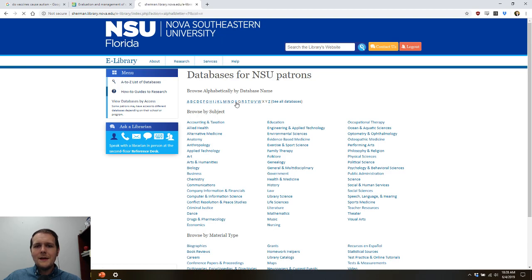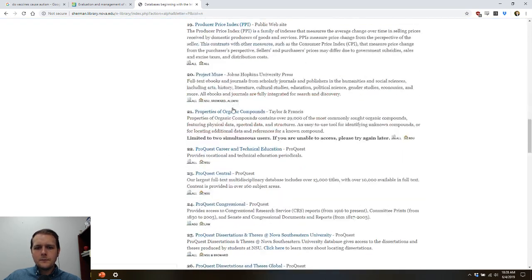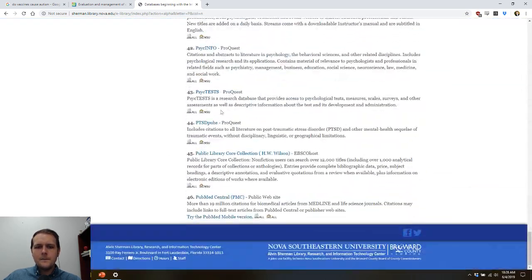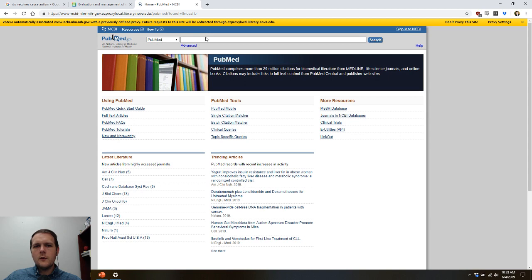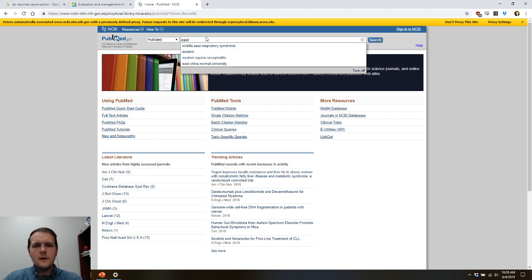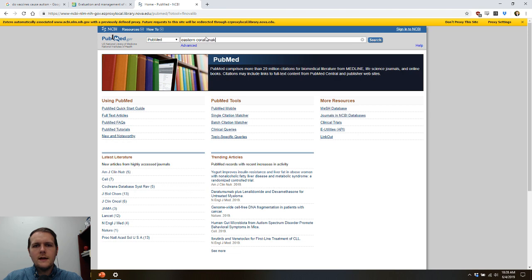So I'm going to go ahead and hit P here for PubMed. I'm going to go down to the bottom here. You'll see that PubMed Central is where we want to go, right? From here, you can do your searches for basically whatever you're looking for. So as an example, let's say I want to look up eastern coral snake envenomations.